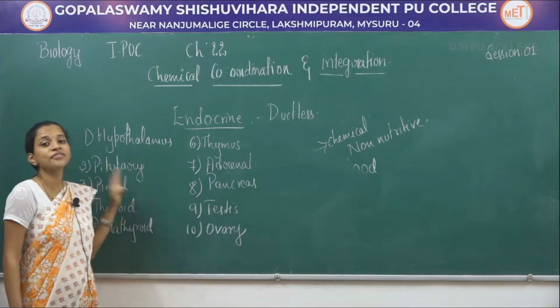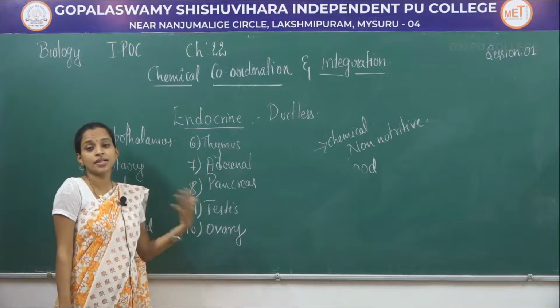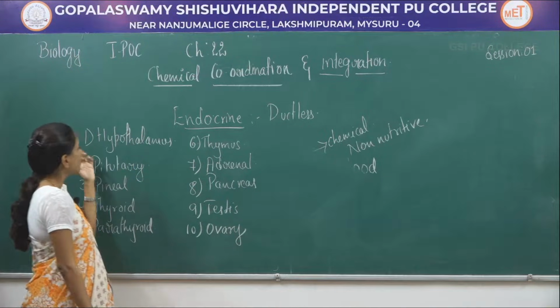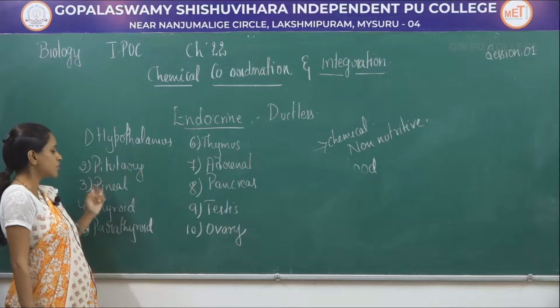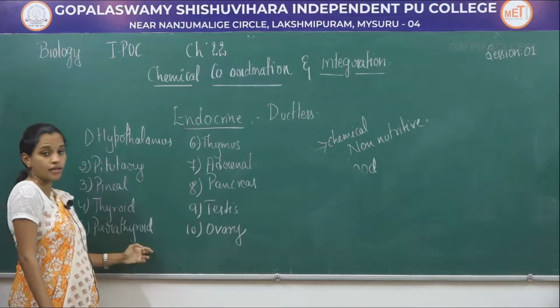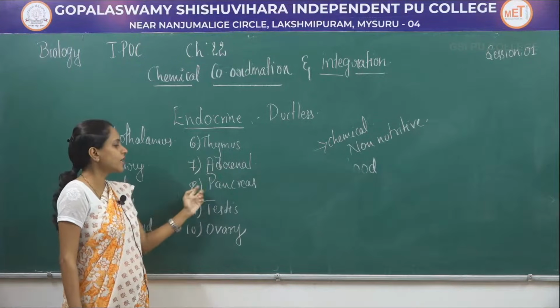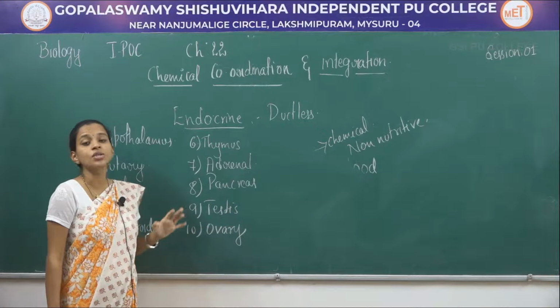These are the 10 different types of endocrine glands which are present in our body. So that will include hypothalamus, pituitary, pineal, thyroid, parathyroid, thymus, adrenal, pancreas, testes as well as ovary.